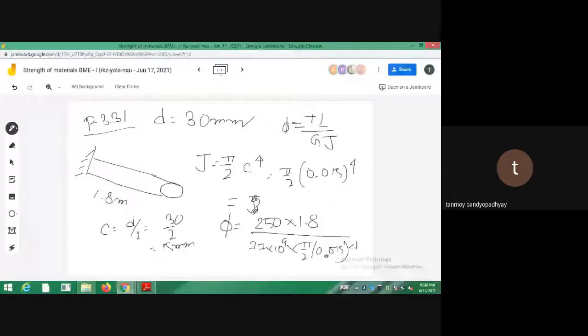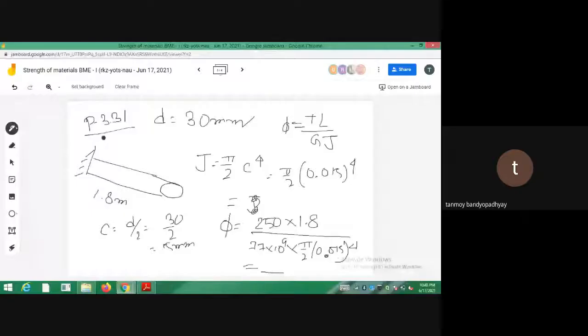So the torque is 250 into L is 1.8 divided by G is given like 77 to the power 9 into J, this value, pi by 2 into 0.015 to the power 4. So you put all the values, you will be getting phi. Phi will come out to be in radian, and then you have to calculate the degree value. So this is the same thing, 3.31.